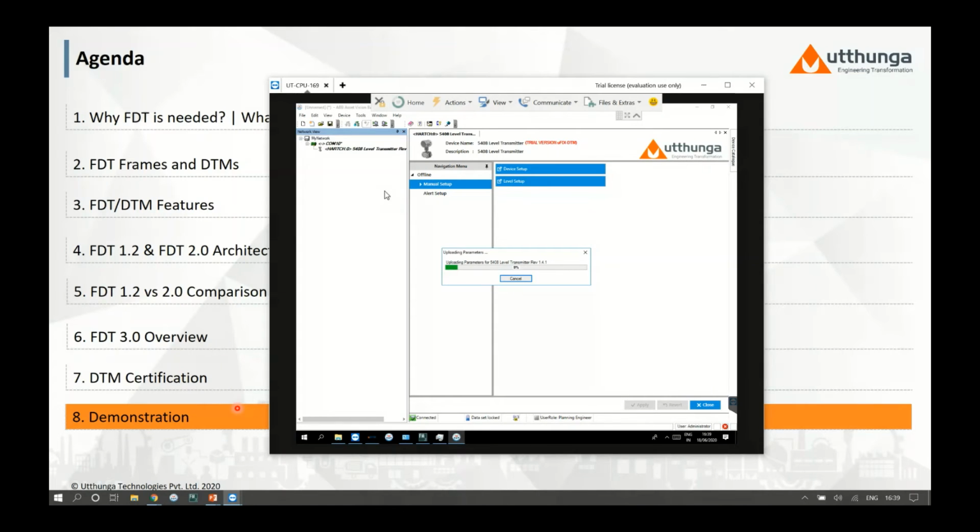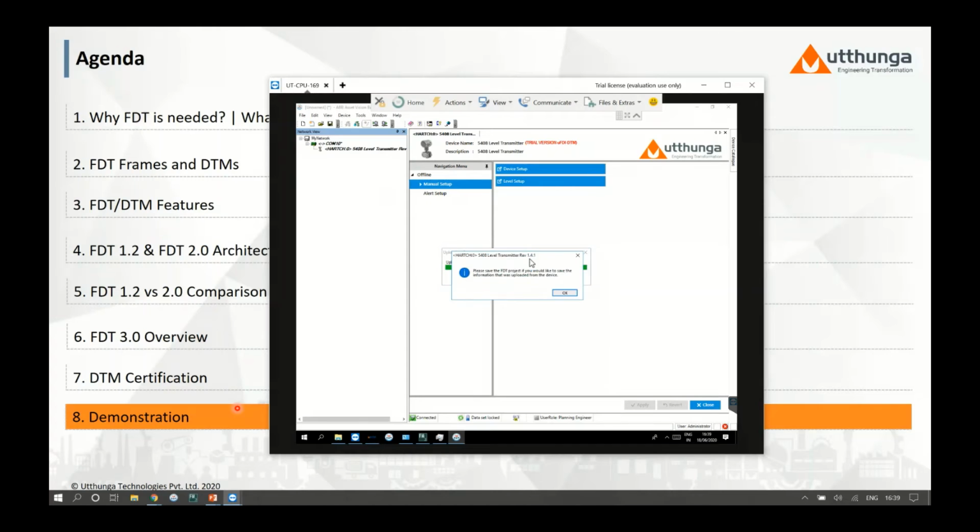So there is already a default configuration made available, and if you like to change, as I just said, you can just read complete data, and you can even modify the entire configuration that is available in the offline screen. So this device, I would say approximately it has 300 plus parameters. So it is reading each one of them and then updating it in the offline screen.